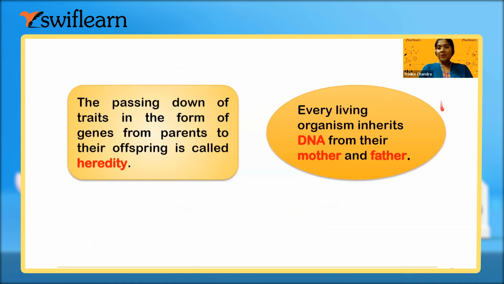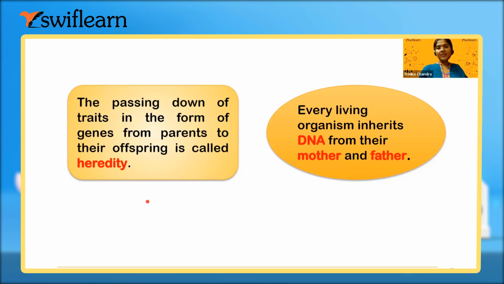Now we will come to know about the various words. First one is heredity. What do you mean by heredity? It is the characters which are transferred from the parents to the offspring. The various types of characters, in genetic or biological words, we call them traits. Okay, traits are the characters.